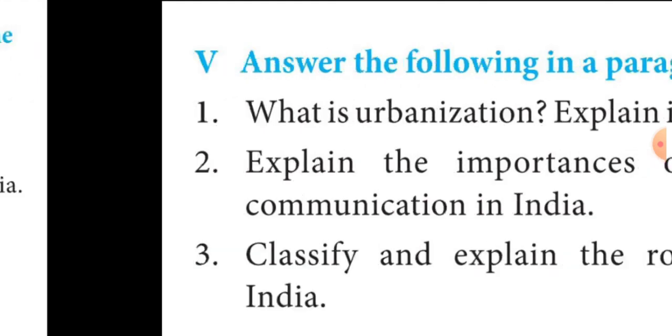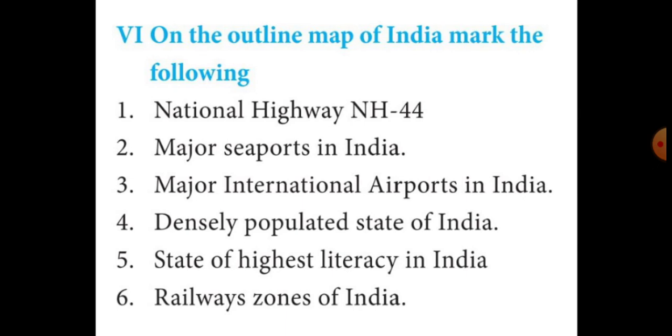Then Roman number 6. Listen very carefully, students. See the maps now. On the outline map of India, mark the following. First one, National Highway NH44. Second one is major seaports in India. Third one is major international airports in India. Fourth one is densely populated state of India. Fifth one is state of highest literacy in India. Sixth one is railway zones of India. Already during teaching time I gave this map. Once again I will recall.